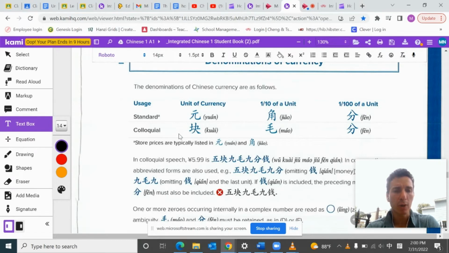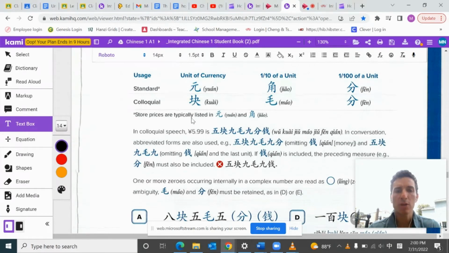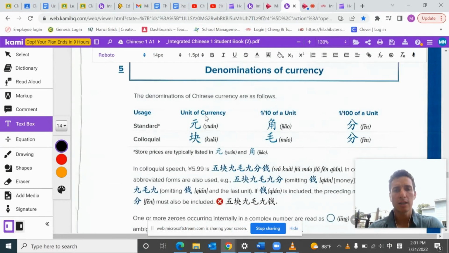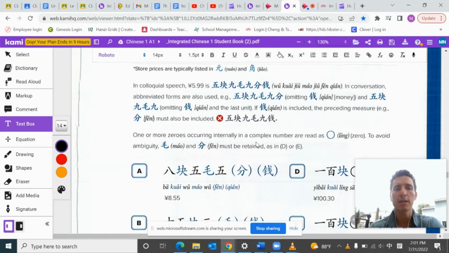But then you notice that that's the standard way, but the colloquial way, meaning the spoken way, is different. You use kuai for one denomination, like one of their dollars, mao for one of their dimes, or however many dimes, and then fen for cents. Stores will typically list the prices in yuan and jiao. Fen is the same, but when they speak about it, if you go to a store clerk in China, they're just going to say kuai and mao.